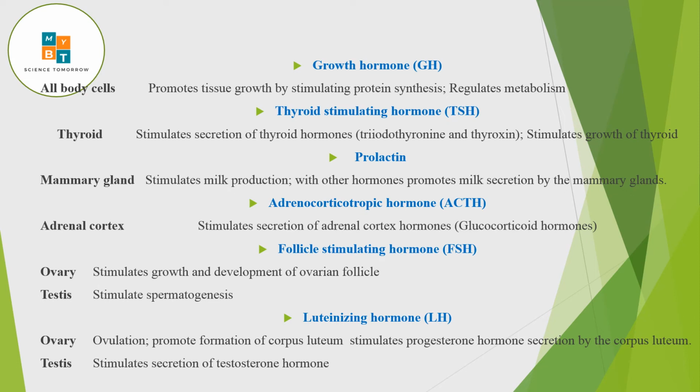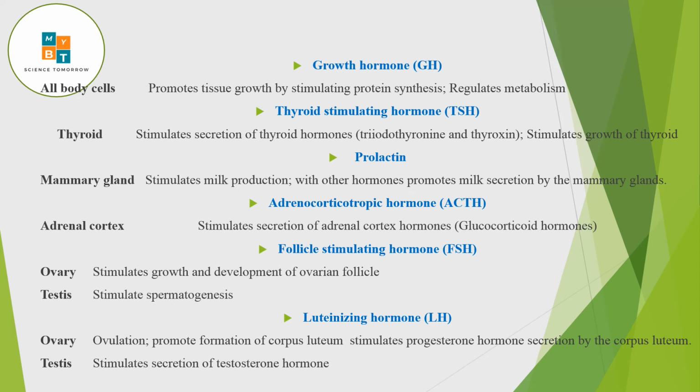If you take TSH, that is thyroid stimulating hormone, that will act on the thyroid, and it will stimulate the growth of the thyroid and also stimulate secretion of thyroid hormone. There are two thyroid hormones. We will discuss that in the next part of the lesson. That is triiodothyronine and thyroxine, simply saying T3 and T4, we will learn that one. If you take prolactin hormone, it will act on, my dear students, the mammary gland. As I said, it stimulates milk production, and also it will help in milk secretion. But for the milk secretion, there need to be some other hormones also. We will learn that one also. It is actually oxytocin. We will learn in the next part.